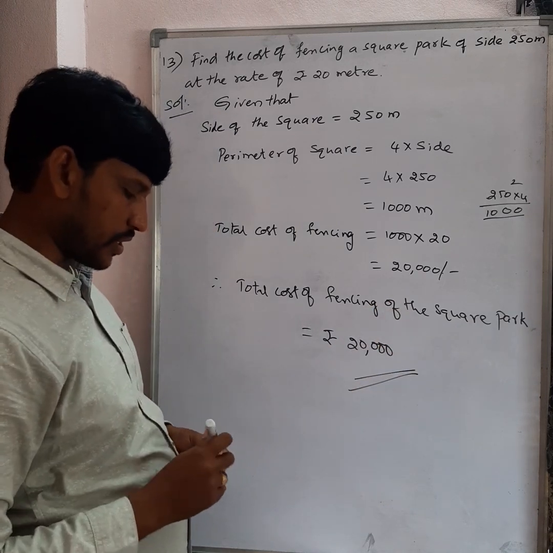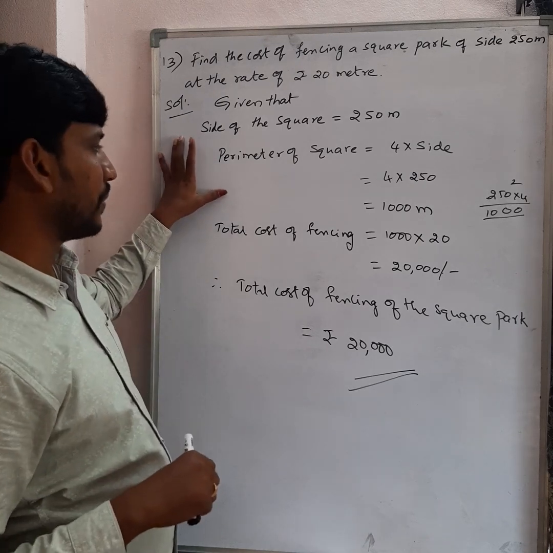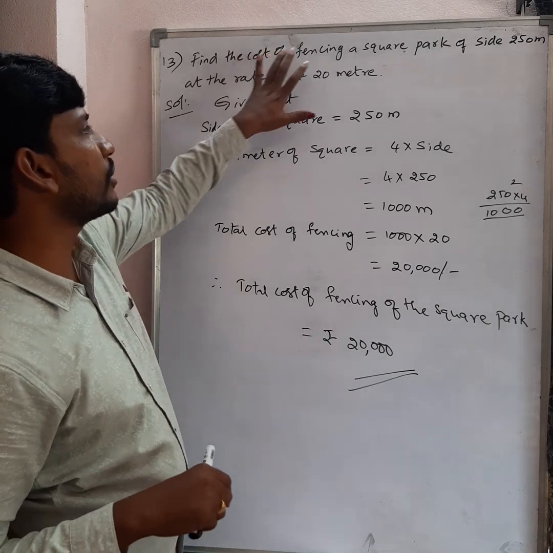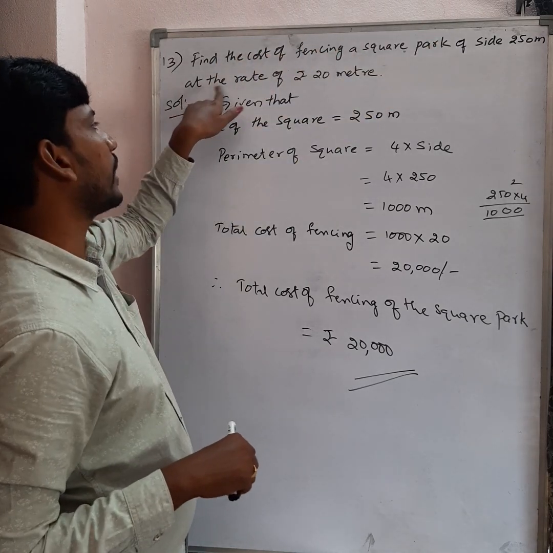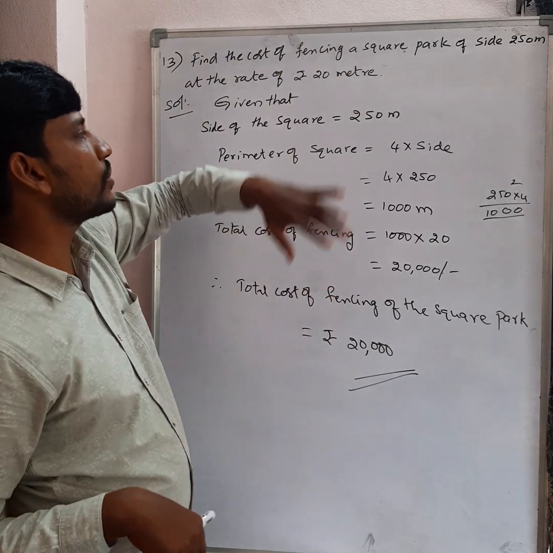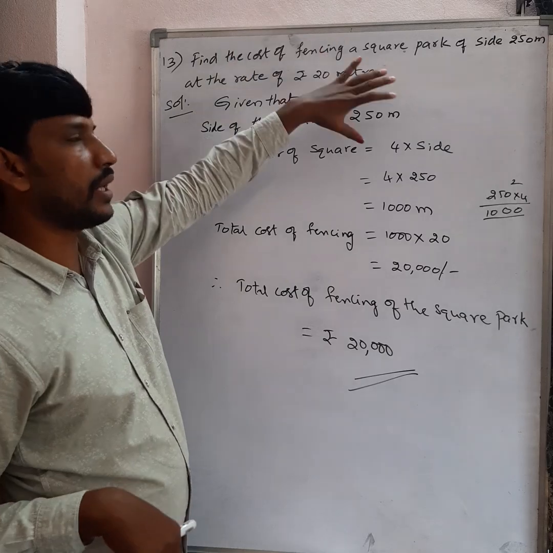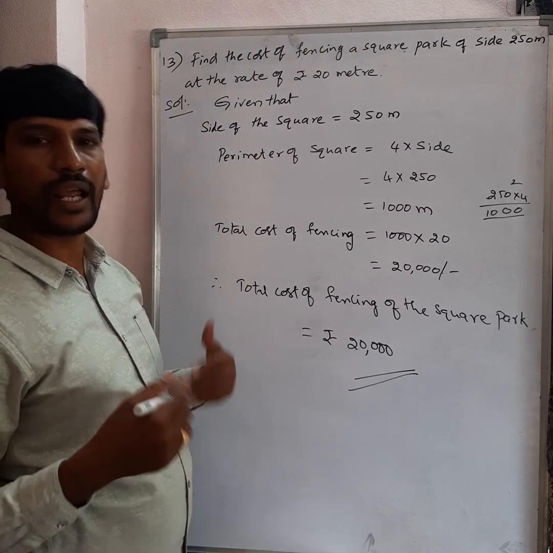So these are some of the questions we discussed today. Once again I am going to explain this. Find the cost of fencing a square park of side 250 meters at the rate of rupees 20 per meter. For these types of problems, you first need to find the perimeter of the figure. It may be a square or rectangle or triangle or anything.